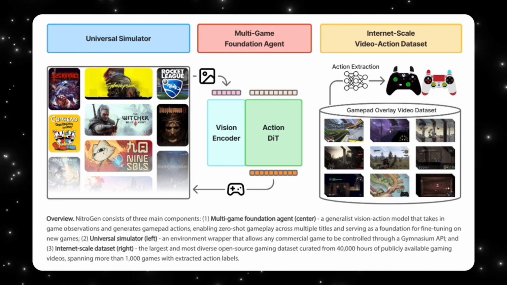That's massive. And more importantly, it captures real human behavior across genres, skill levels, and play styles. The second contribution is the Universal Simulator. This is a wrapper that lets AI agents control any commercial game through a standard gymnasium style API. Think of it as one interface, many games. They also introduce a multitask, multi game benchmark to test real generalization.